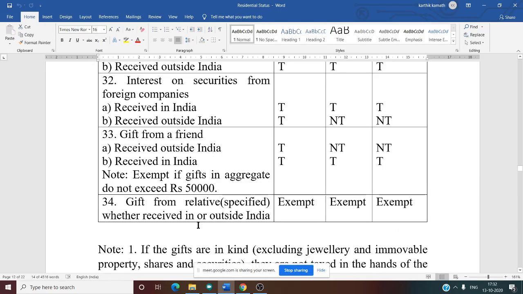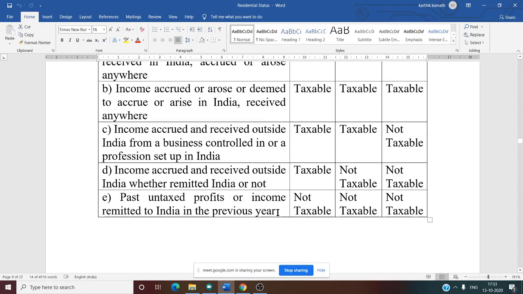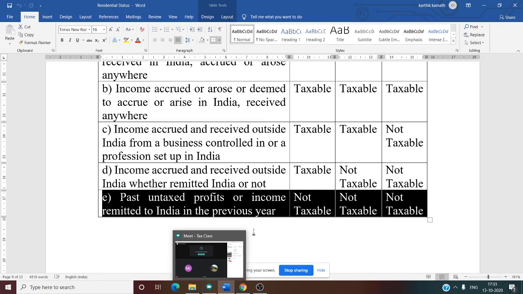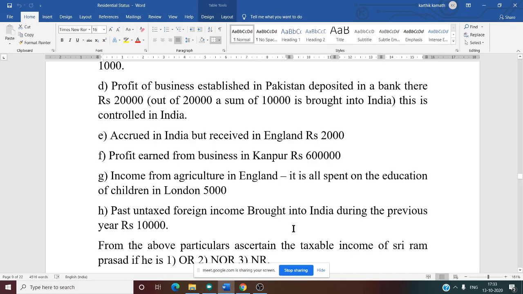See this? We have discussed about those 5 points. See this past untaxed profit, not taxable. All three. Yes, sir. Whether this is clear? Yes, sir.